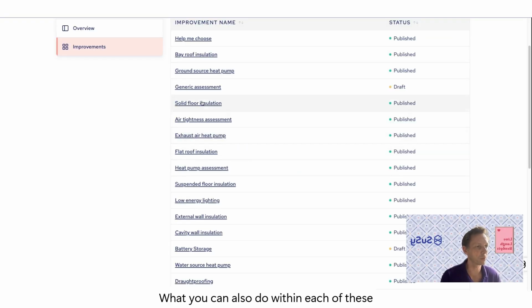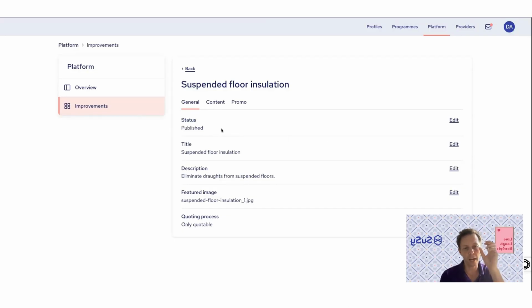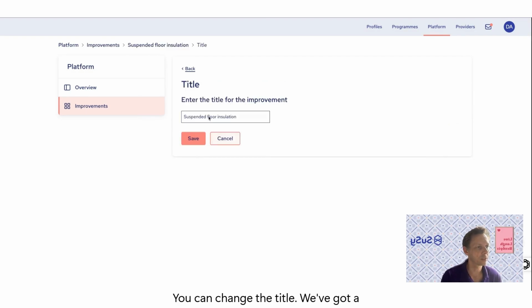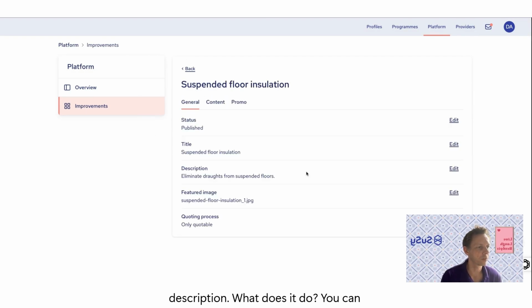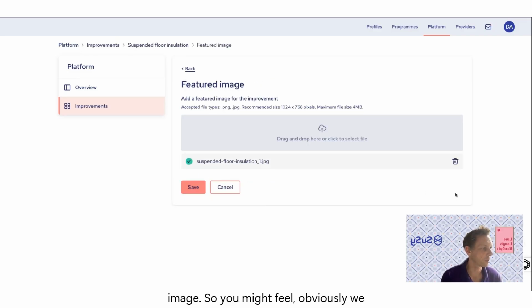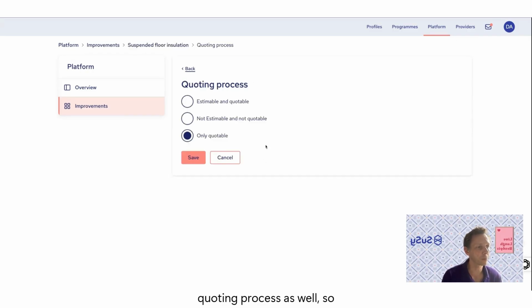What you can also do within each of these is, let's go back to suspended floor insulation. Every element is editable. So you've got title, you can change the title. You've got a description, what does it do? You can change the description. You can put in an image. So obviously we have all of these, but you might feel that there are more appropriate images, more appropriate languages, etc., that you want to include. And then there's the quoting process as well.